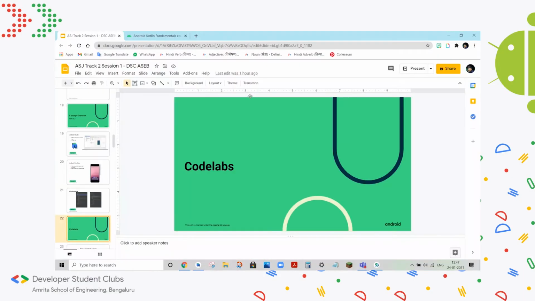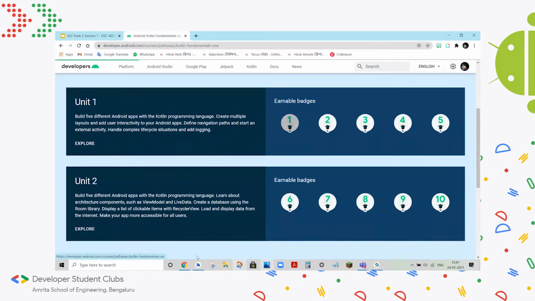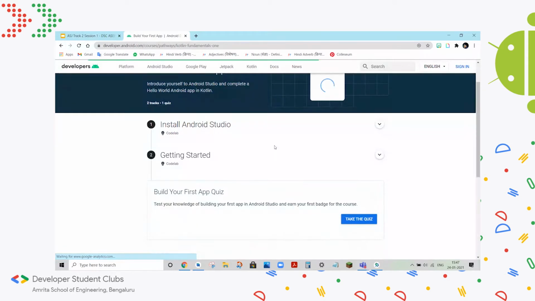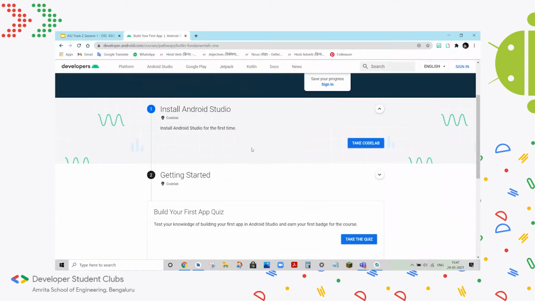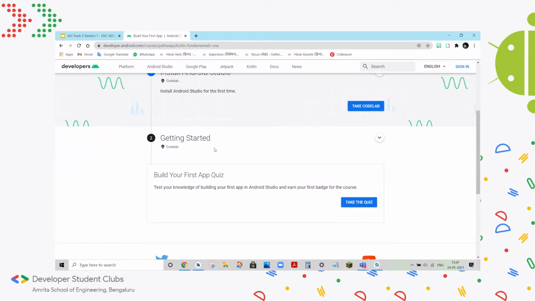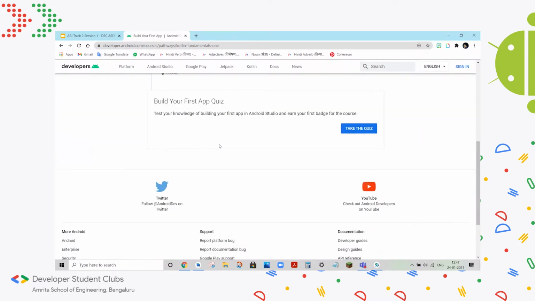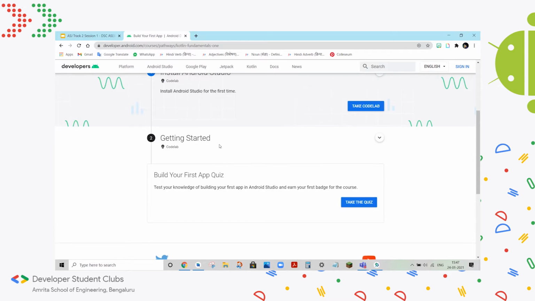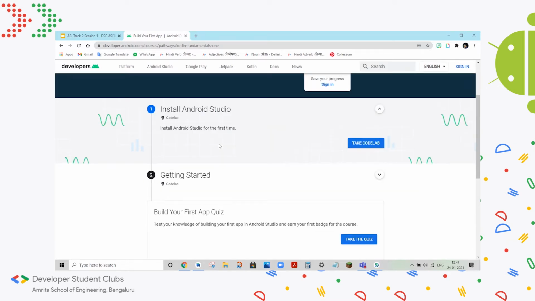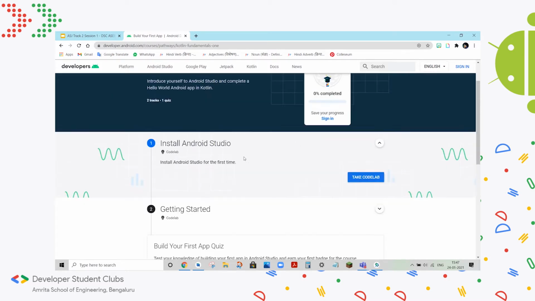Yeah, so we can look at the code labs for pathway 1. So this is what pathway means. You'll have a bunch of activities. It's usually either a video, a code labs, or quiz. Each pathway only has one quiz, and you have unlimited tries, so don't worry. But obviously, if you get stuck on a particular question again and again, make sure that you go back to the pathway and relearn the concepts.